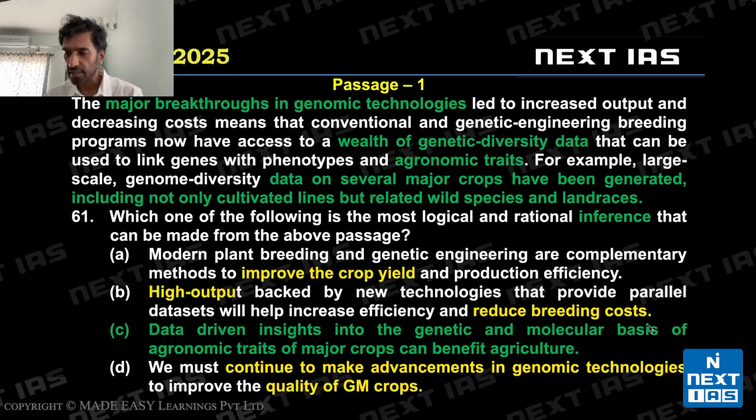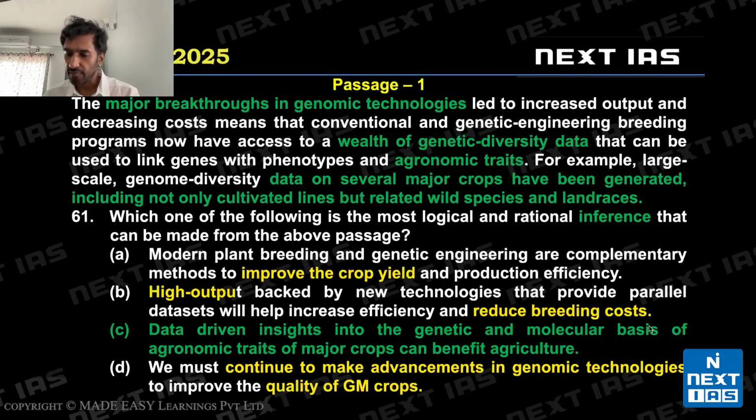All right. Let's look at question 61. This is the second to last set. We are looking for inferences. There have been major breakthroughs in genetic technologies, and because of these, there's a wealth of genetic diversity data. So we have a lot of genetic data now. So we obviously have a lot of agronomic data or traits of plants available with us. Data on several major crops have been generated, including not only cultivated lines, but also wild species and land races. So we can use this data, right? This is what is suggested.